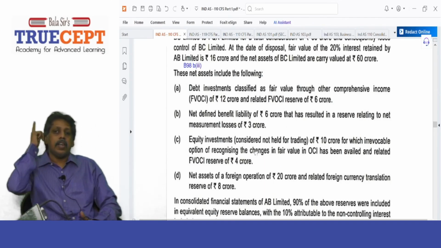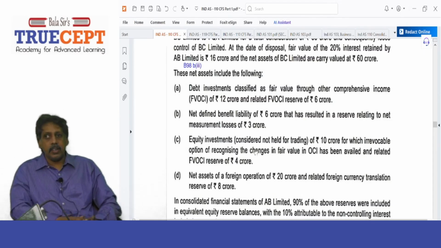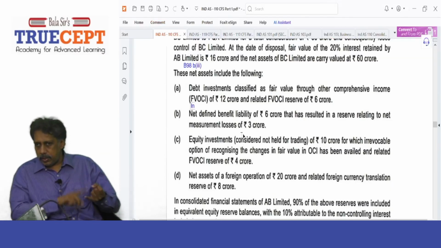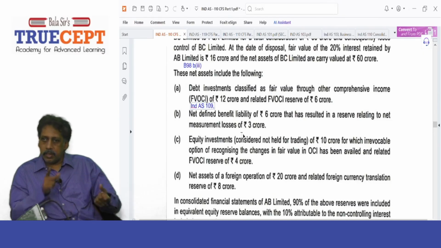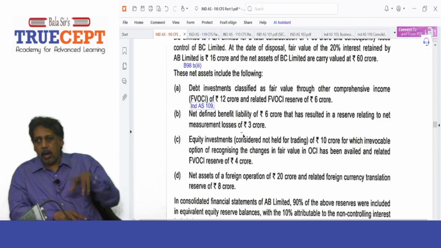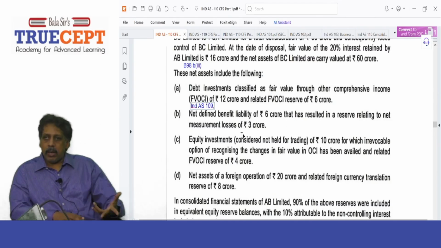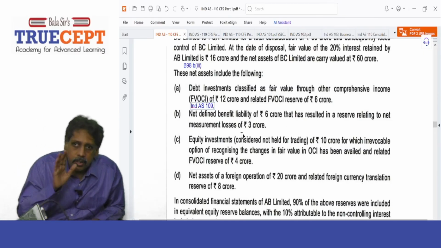For that, refer to IND AS 109. Since you haven't done it, I'll tell you. Whenever I have an investment in a debt instrument, some debentures, carried at fair value through OCI, on disposal of such investments, any balance in the OCI fair value reserve will be reclassified to which account? Profit and loss account.